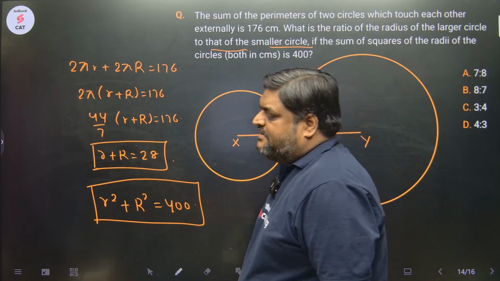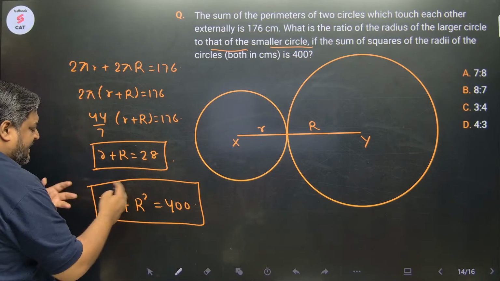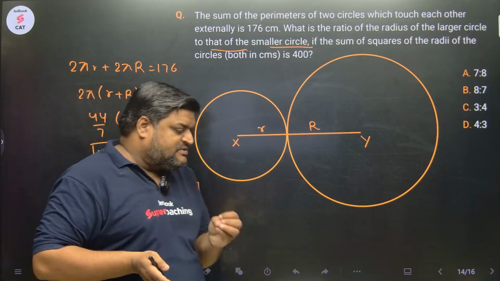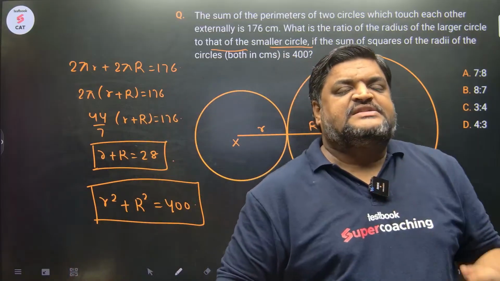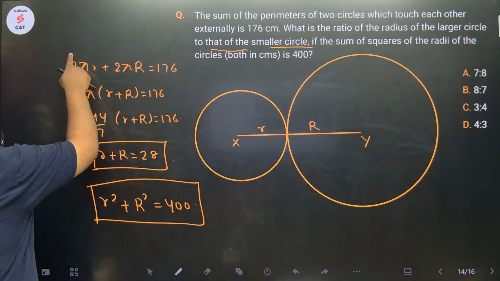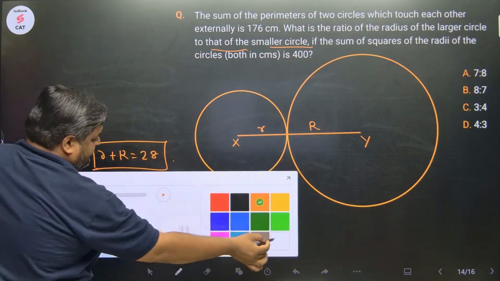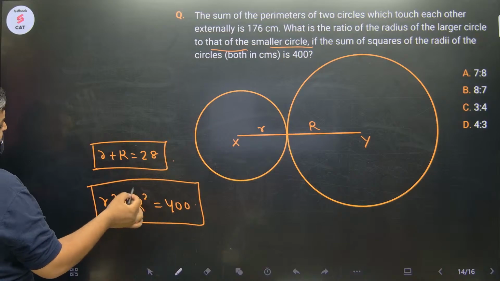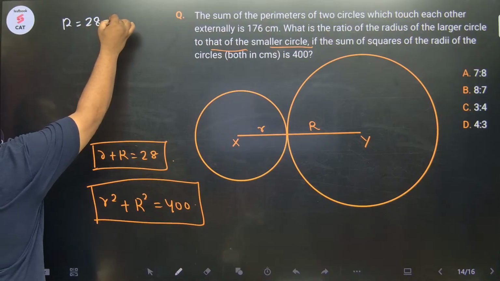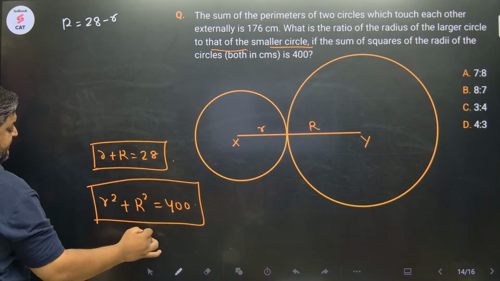How to solve? Sir, multiple ways to solve. I can use algebraic identities, a plus b whole square, a minus b whole square. Okay, हम ये यूज कर सकते हैं. Or we can use the method of substitution. Let's use the method of substitution here. सो दिस इज द इक्वेशन. I will put capital R as 28 minus r. Okay, I got this from here. I'll put this value in this equation.